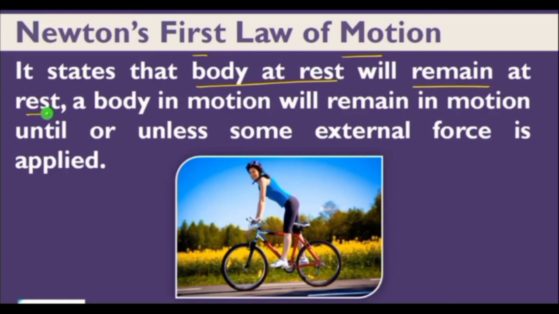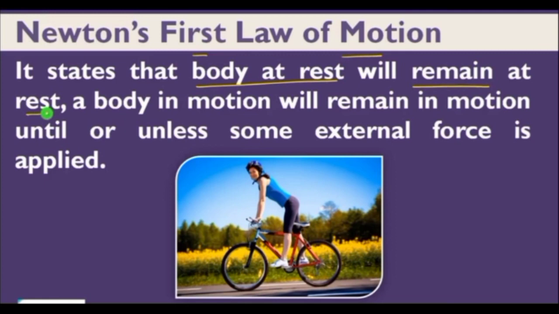It states that an object will continue to remain in its state of rest or of uniform motion along a straight line path until an external force acts on it. This means all objects resist change in their state. We can say that a body at rest will remain at rest, and a body in motion will remain in motion until or unless some external force is applied.